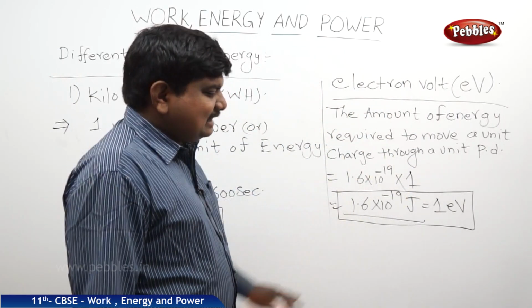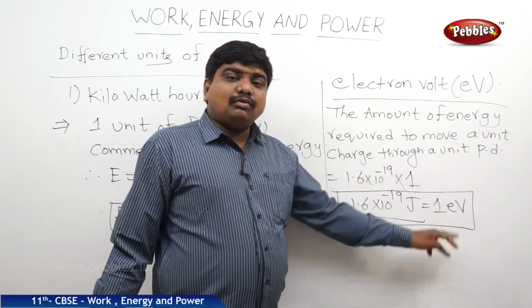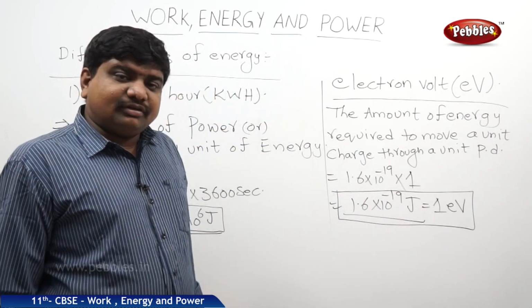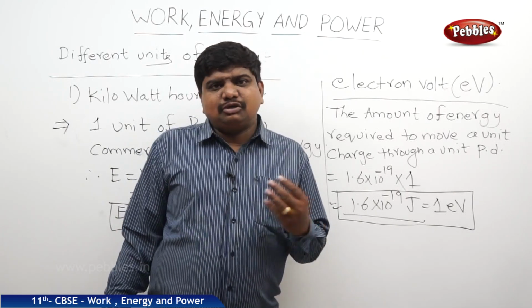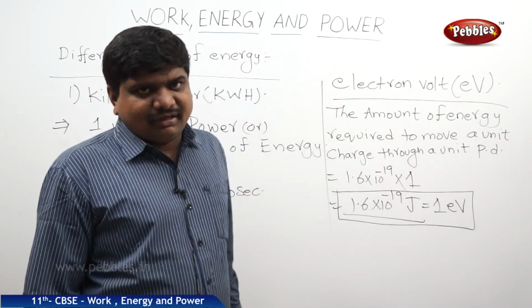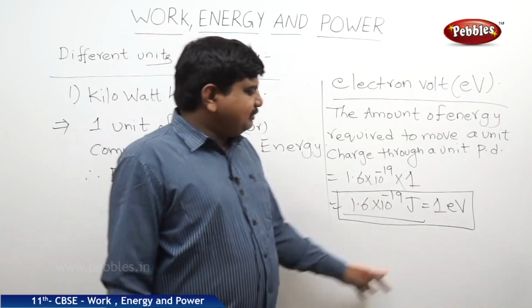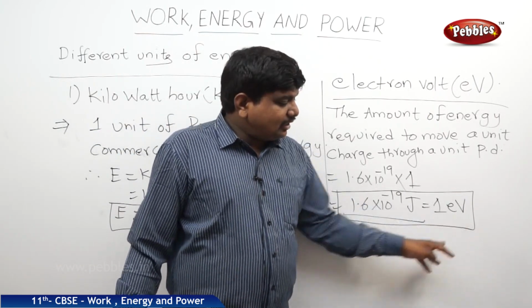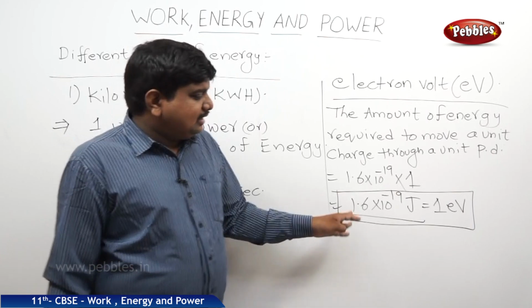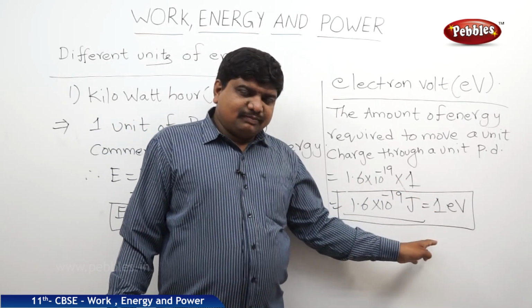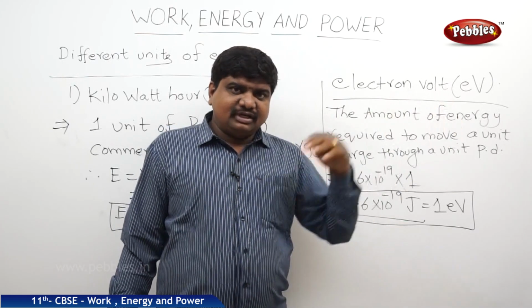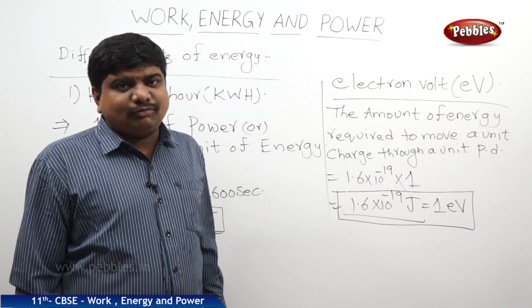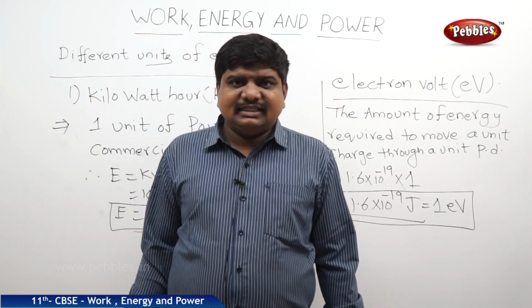So what we can understand from this concept is that electron volt is the unit of energy between energy levels. Suppose an electron jumps from one energy level to another energy level, the gap between those energy levels is measured in electron volts. 1 electron volt is equal to this much joules. That means the electron should overcome this much energy, or should be supplied with this much energy or work, to jump or de-excite from one state to another state.